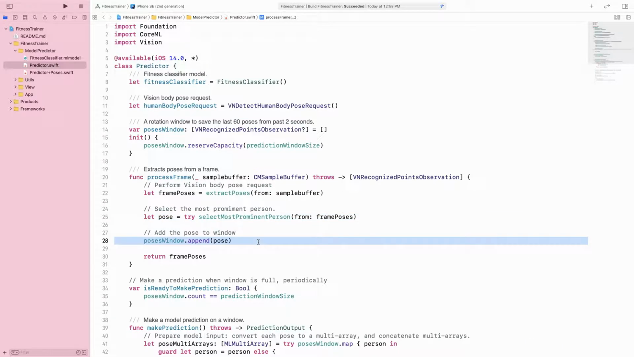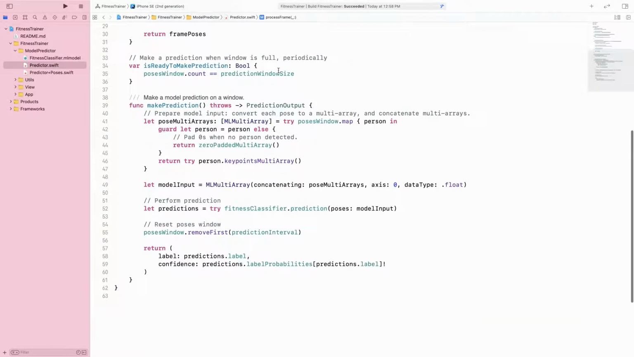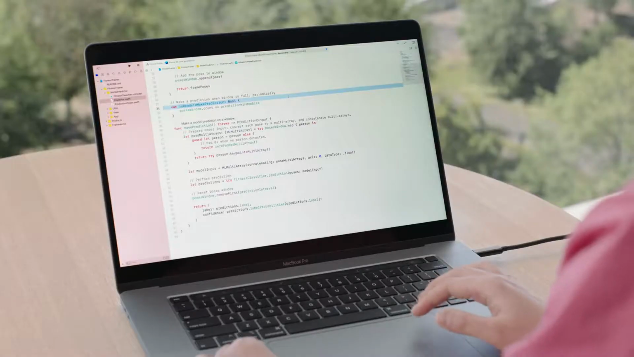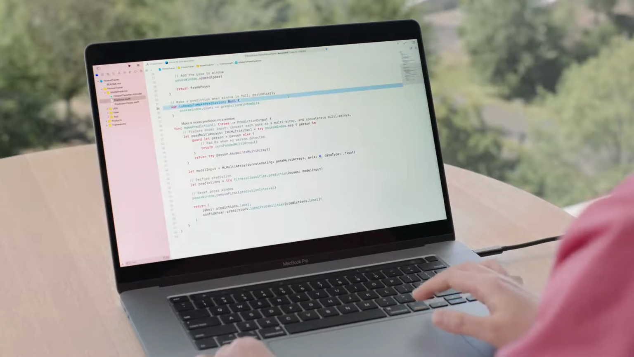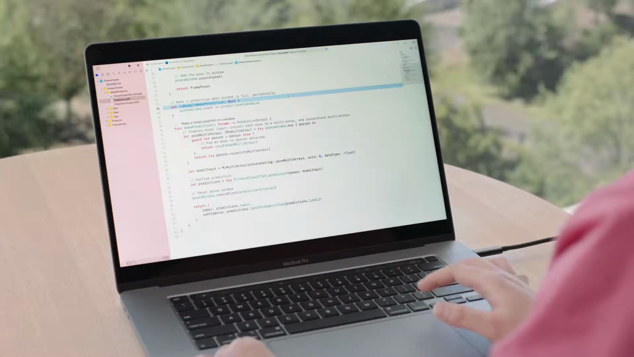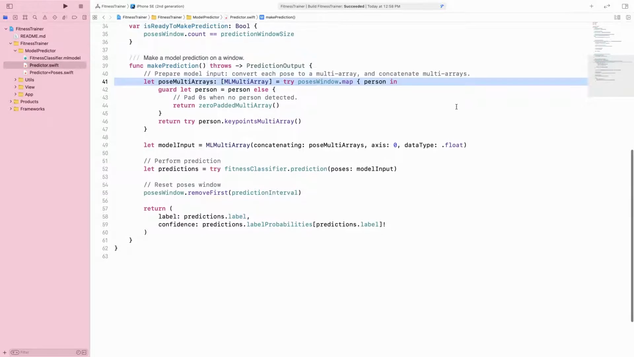Now, let's add the pose to the window. And once the window is full, we can start making predictions. This app makes a prediction every half a second, but you can decide a different interval or trigger based on your own use cases. Now, let's move on to make a model prediction.